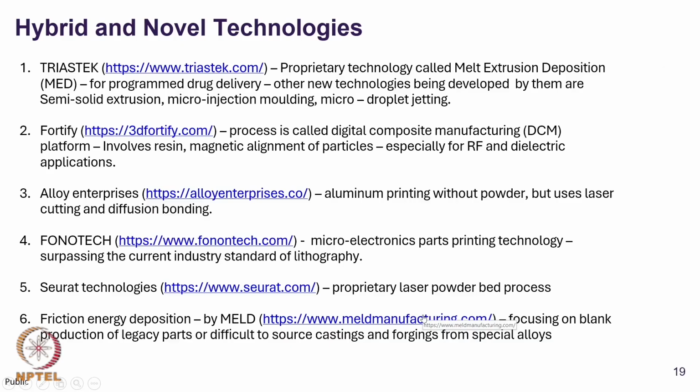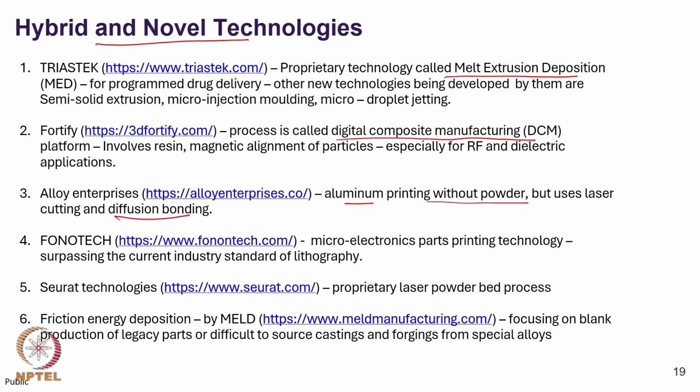We also discussed about various hybrid and novel technologies. For example, we talked about melt extrusion deposition, digital composite manufacturing DCM. We discussed about diffusion bonding of aluminum, where 3D parts can be created by putting various sheet metal aluminum on top of each other.